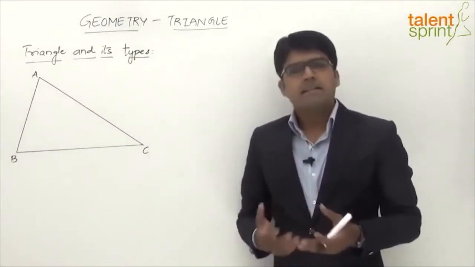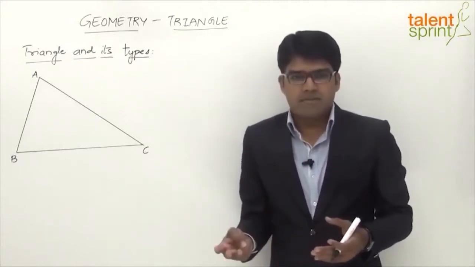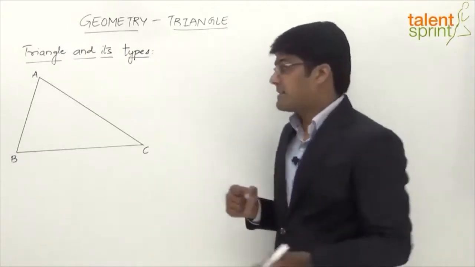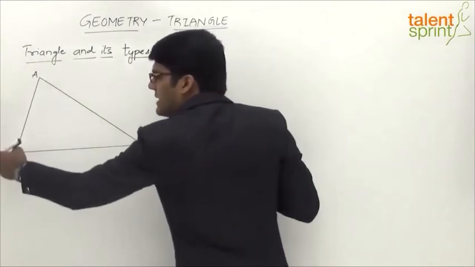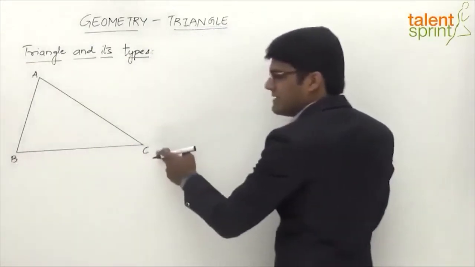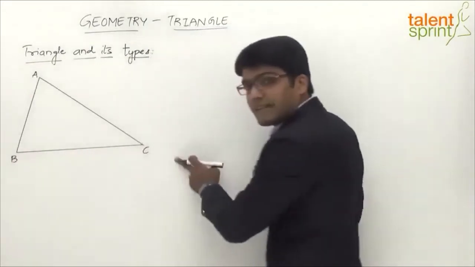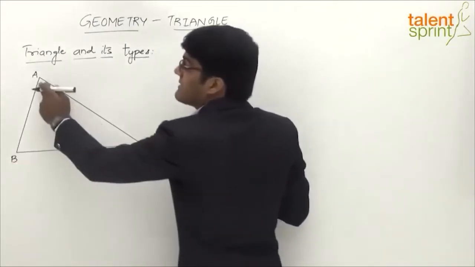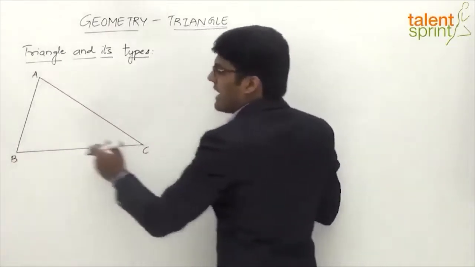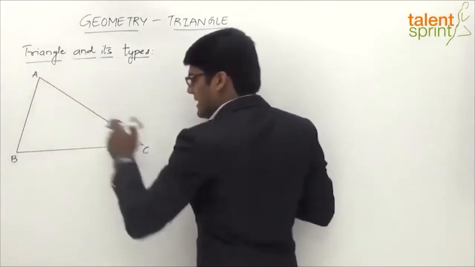Now, any triangle will have three sides, obvious, right? There will be three sides and three angles. What are the three sides here? AB can be taken as the first side, BC is the second side and AC is the third side. And likewise, there will be three angles: angle BAC, angle ABC and angle ACB.